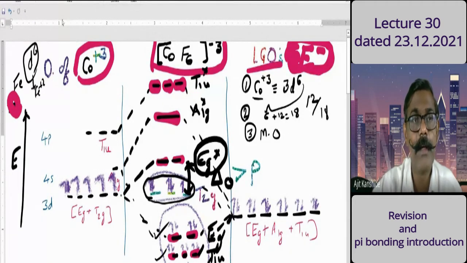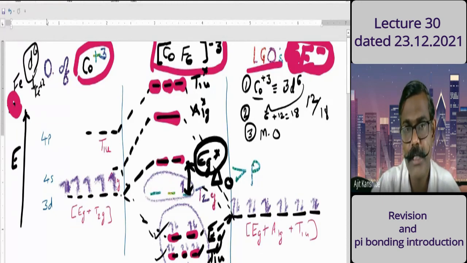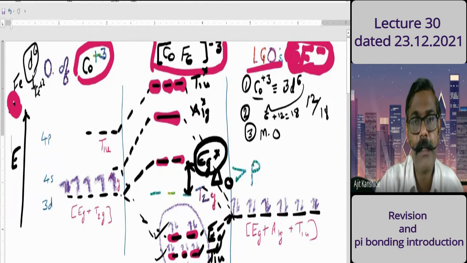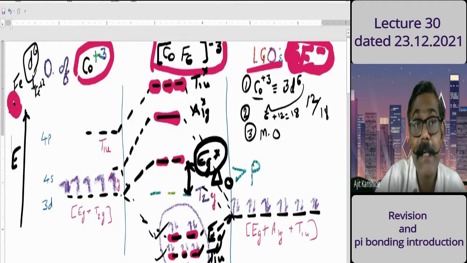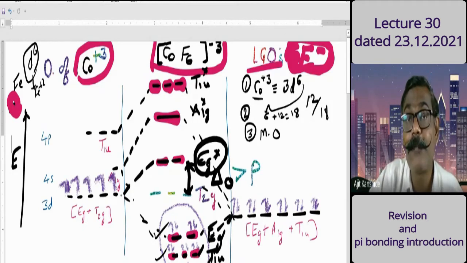6 electrons. While distributing electrons, I show it in a different color, so I change the previous one. While distributing electrons, I represent them in black ink. Here 6 electrons I am with, and the ligands are fluoro.